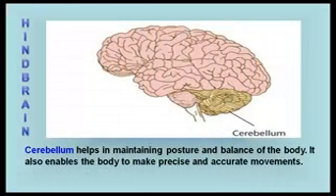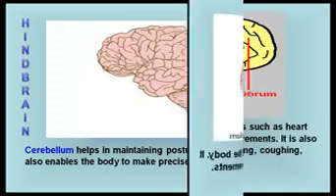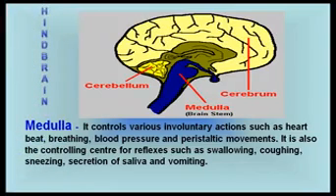The cerebellum of the hindbrain helps in maintaining posture and balance of the body. It also enables the body to make precise and accurate movements. Medulla of hindbrain controls various involuntary actions such as heartbeat, breathing, blood pressure, and peristaltic movements. It is also the controlling center for reflexes such as swallowing, coughing, sneezing, secretion of saliva, and vomiting.